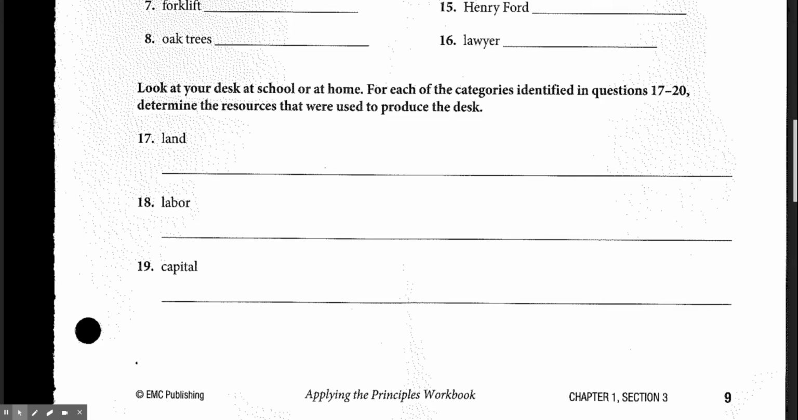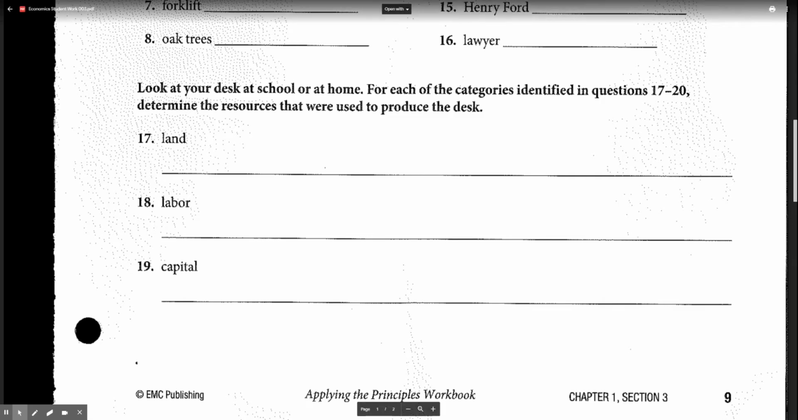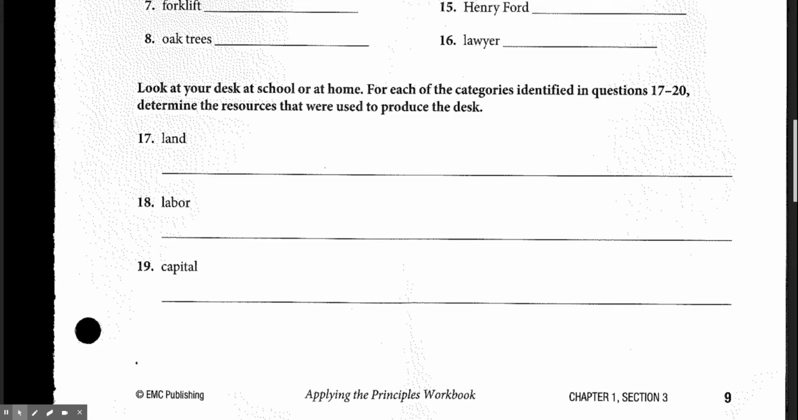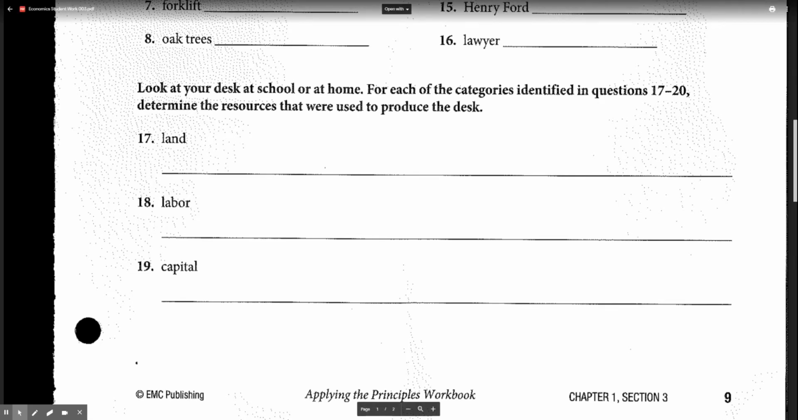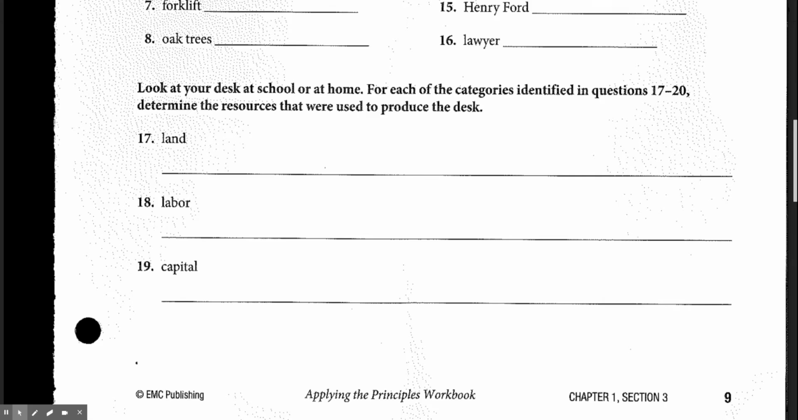So I'm sitting at a desk. This desk is made out of wood and metal, so I would put down wood and metal. The labor that was involved, well, it's metal, right? And the metal has welds, so this would be a welder. And somebody had to create this thing, so that would be an engineer. Somebody had to design this. You could put designer, engineer, whatever you want to do. And then somebody had to actually make this stuff. So this is labor.